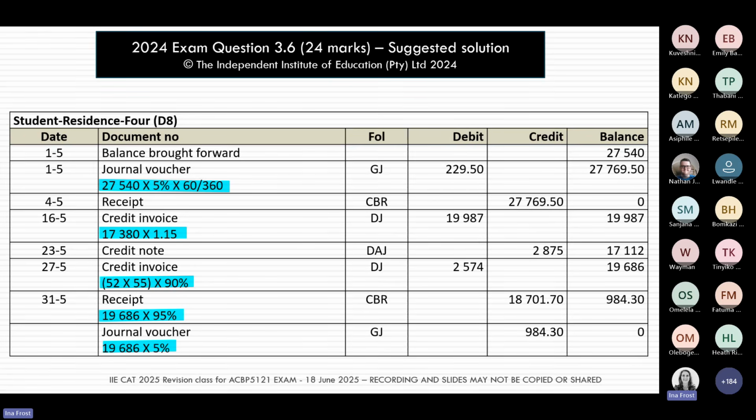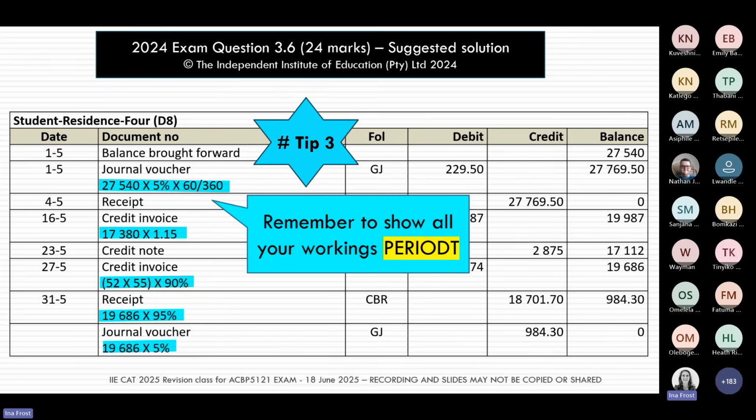Then our top tip number 3, and I wonder if you can all remember what top tip number 3 is. It is show us your workings. You can see in this question nearly all of the transactions were accompanied by some kind of calculation or working. It doesn't matter what the nature of the question is. If there is a calculation that you have to make, for example, in the first one, you had to calculate interest.